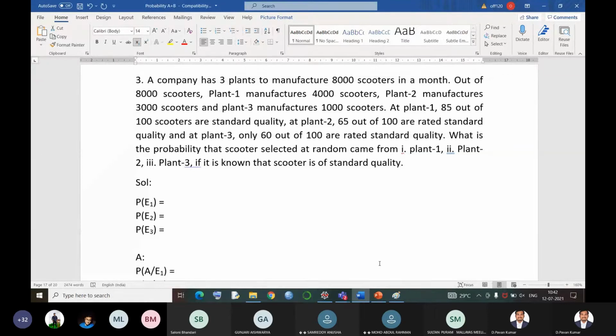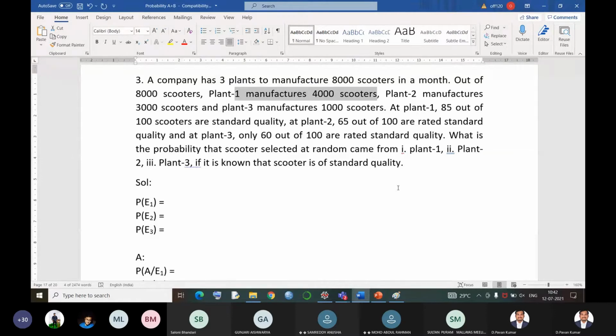Okay, let's get into the problem now. There are 3 plants in a company, plant 1, 2, and 3. Altogether, these 3 plants manufacture 8,000 scooters in a month. Now, out of 8,000, plant 1 is manufacturing 4,000 scooters. That means what is the probability of manufacturing, or the proportion of scooters manufactured by plant 1?